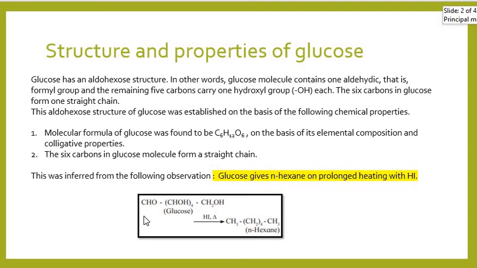The 6 carbon atoms in the glucose molecule form a straight chain, and this fact is inferred by this reaction. If glucose is heated with hydrogen iodide for a very long time, then all the functional groups, that means all 5 OH groups and the aldehyde group, will be transformed into hydrogen, and normal hexane would be obtained.